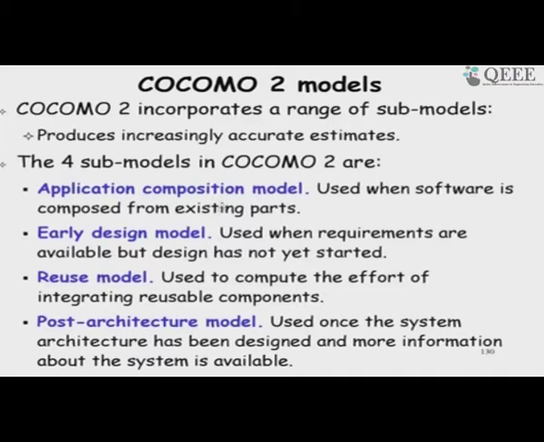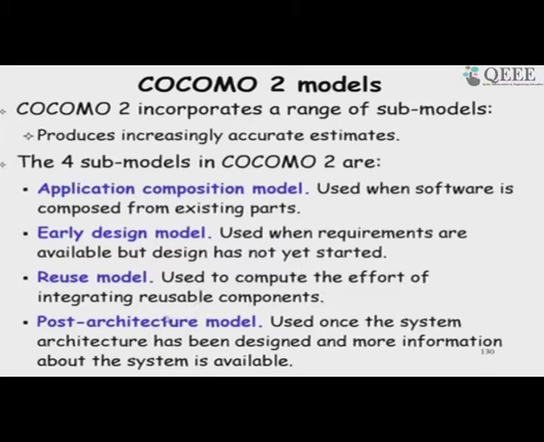And then there are 2 more here, the reuse model. This is when we have significant reuse of components. We look at the effort required in integrating those. And the application composition model, where we have component based development and we are just using those components.